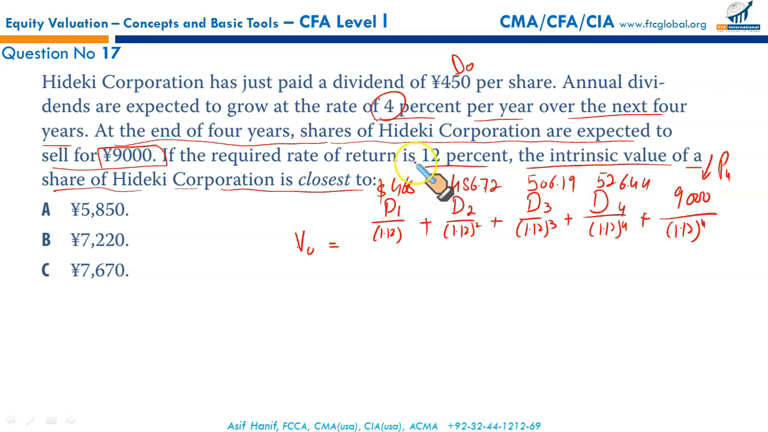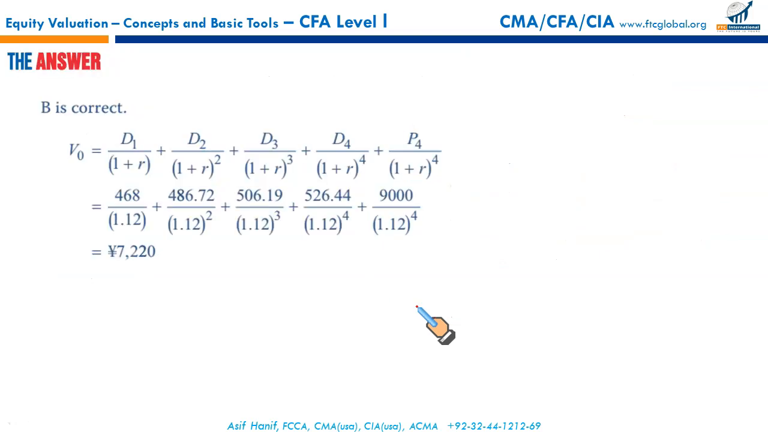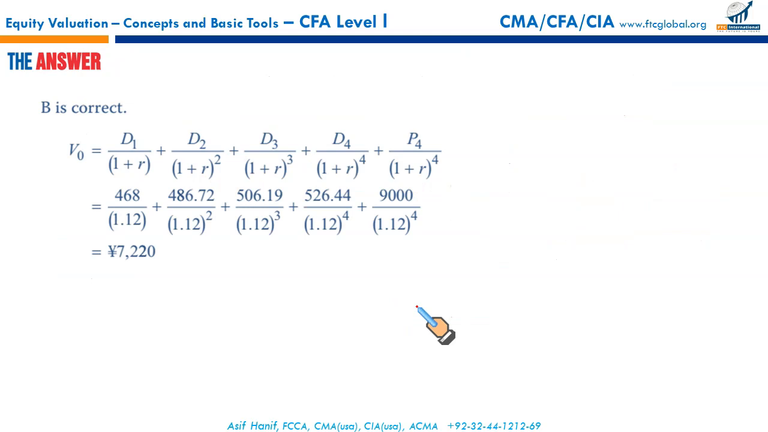So solving this and this and this and this and this and adding them should give you 7220 Japanese yen. That is the intrinsic value of the share price as of today. So B, 7220, is the correct option.